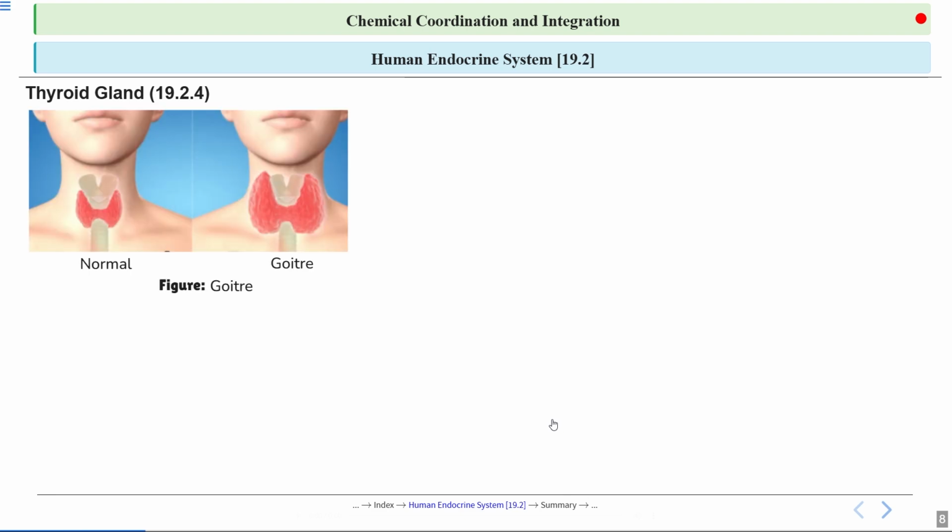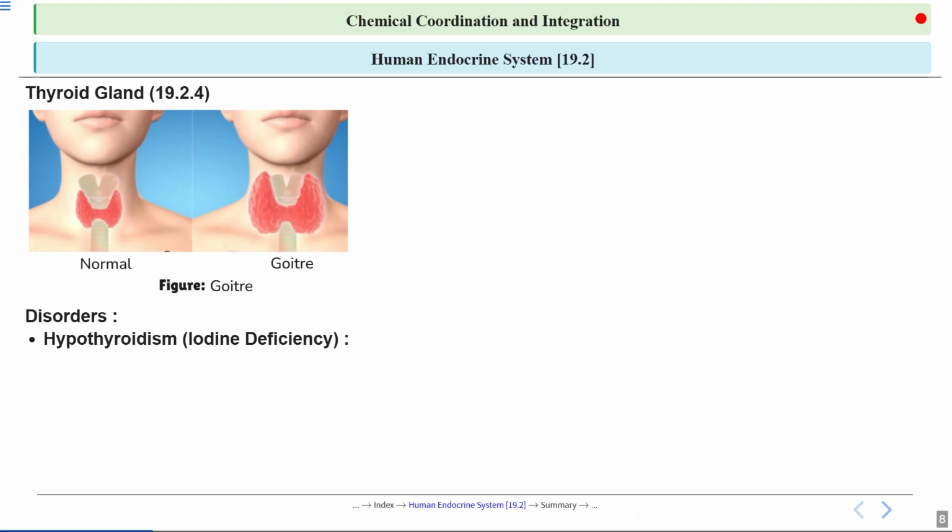In the picture, you can see the normal condition and the condition of goiter, which is the enlargement of a thyroid gland. Let's talk about some disorders which are related to the thyroid gland. First, let's talk about hypothyroidism. It happens due to iodine deficiency, when the thyroid gland doesn't produce enough thyroid hormone because there is not enough iodine in the diet, which is very important for hormone synthesis.